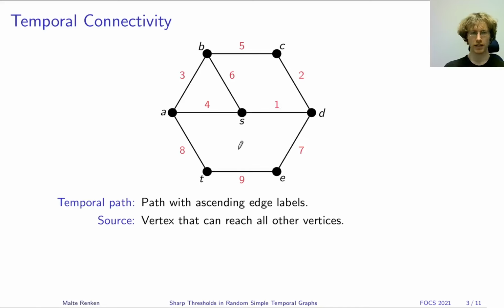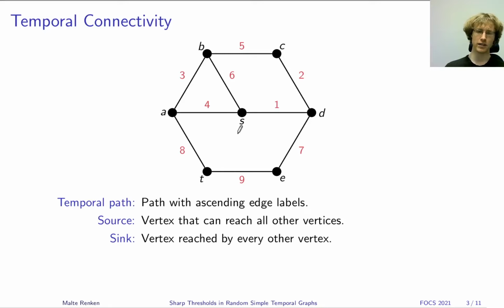We call a vertex a source vertex if it can reach all the other vertices of the graph using temporal paths. In this case, the center vertex S is a temporal source because it can clearly reach A, B, and D directly, and it can reach C and E via vertex D, and it can reach T using a temporal path I just showed you a moment ago. We call a vertex a sink vertex if it can itself be reached by every other vertex in the temporal graph. Of course, sink and source are symmetrical concepts if we reverse the direction of time. In this graph, T would be an example sink vertex.